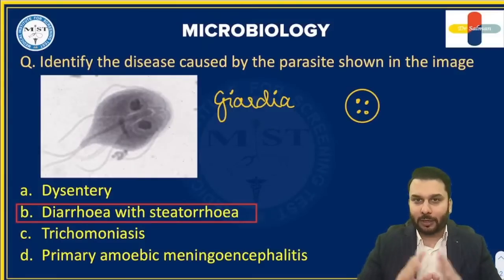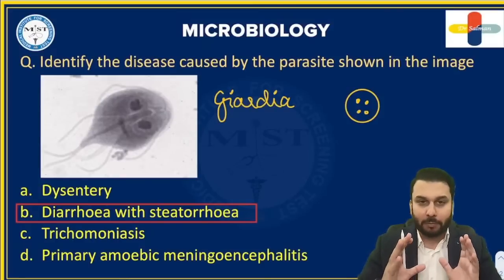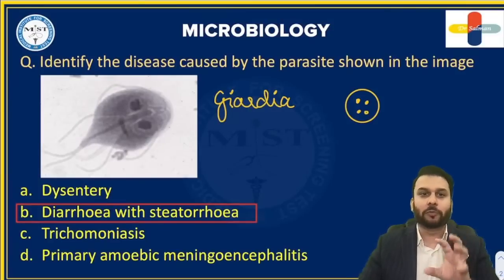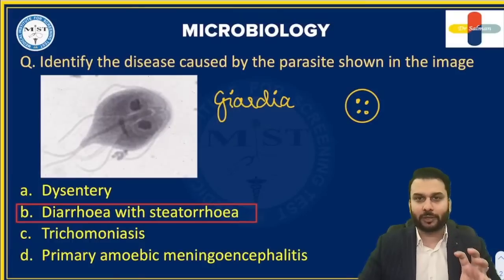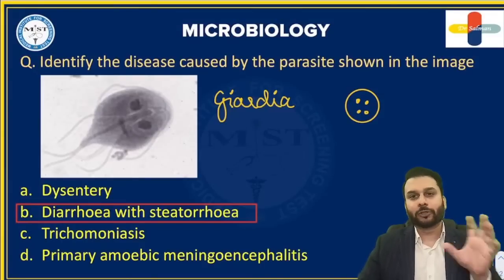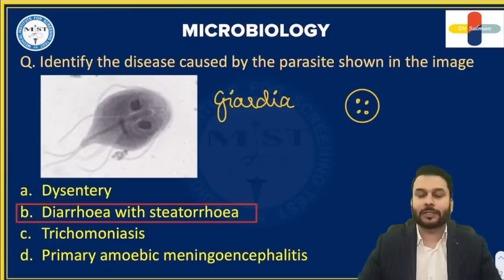Now, coming to option C, I'm deliberately discussing this in the end. The reason is that when you look at this trophozoite, many people will think it might be Trichomonas also, the one that causes strawberry cervix. But what I had told you during my classes is the way you should recognize Giardia: it has a very particular human-like face. If you pay attention to this appearance, it looks like it has eyes, it has a nose, and it's smiling right at you. So this is your flirty parasite known as Giardia. So that's it, this is the correct option for this question. Good job to whoever answered this correctly.